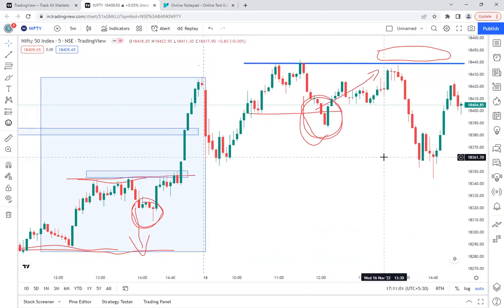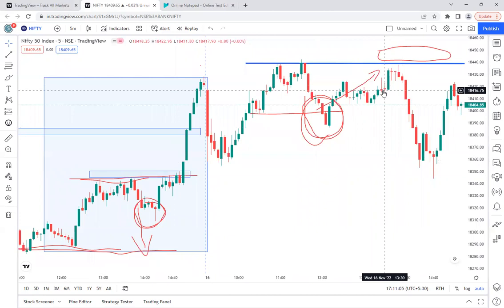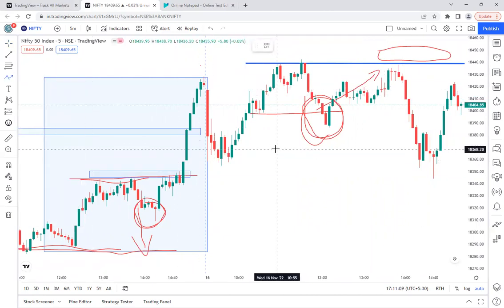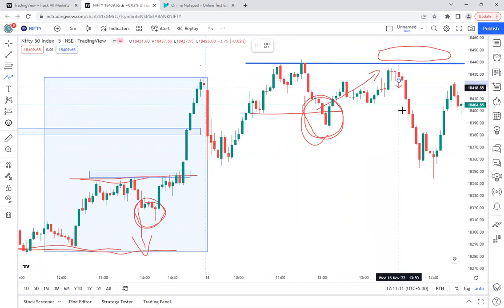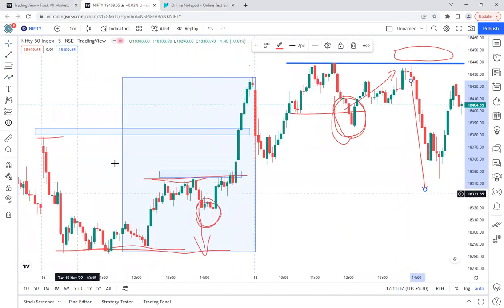But what they did is just the opposite of the move they gave yesterday. The sharp fall. You can see the way they fell down is very horrible, just opposite to the behavior yesterday.